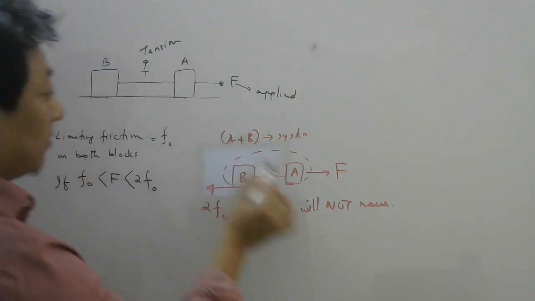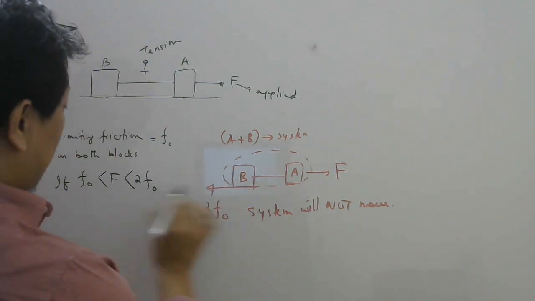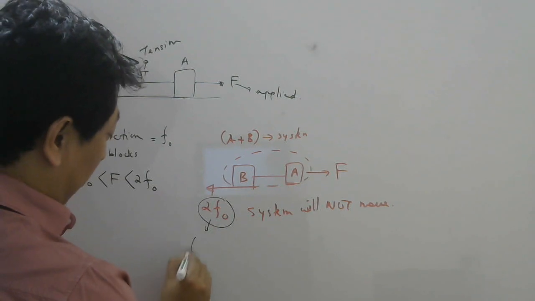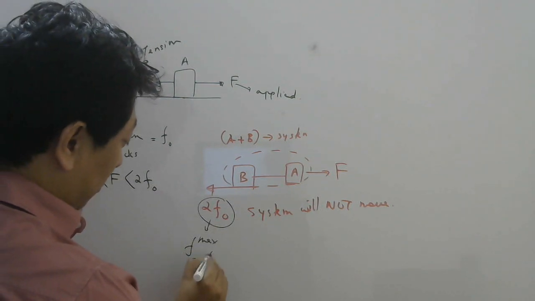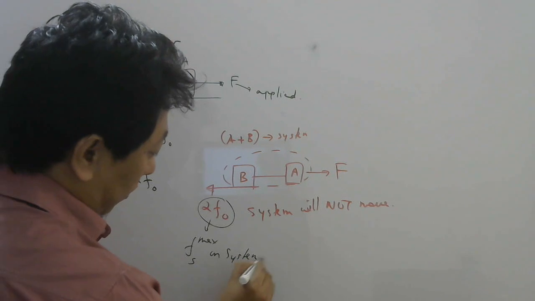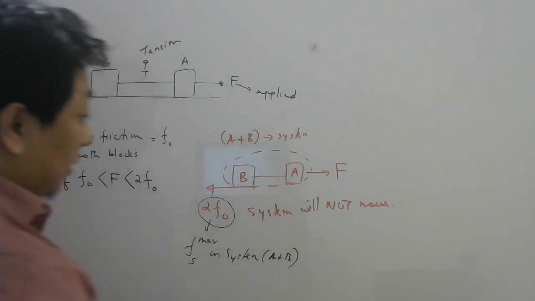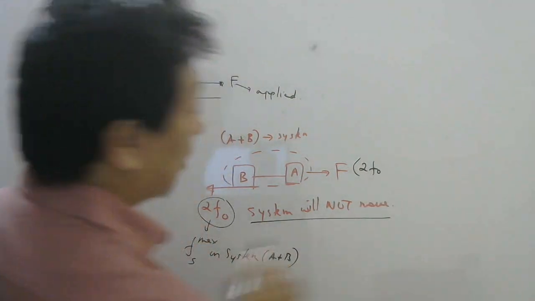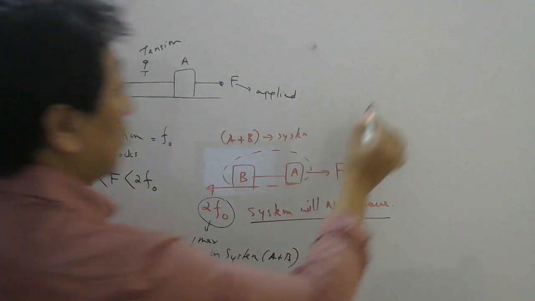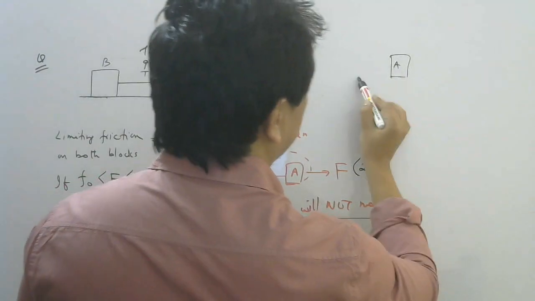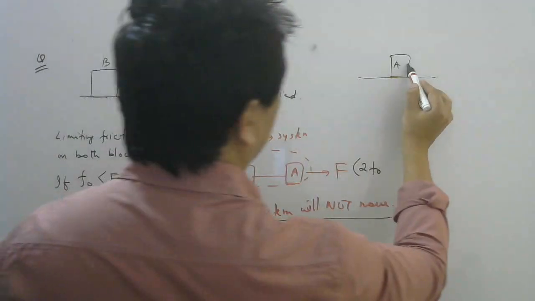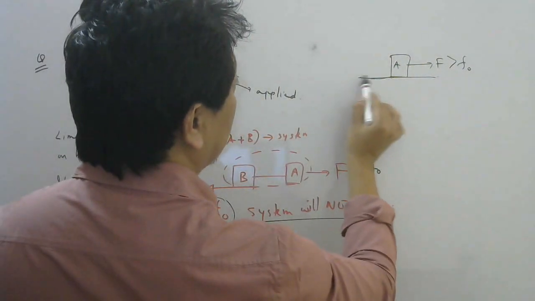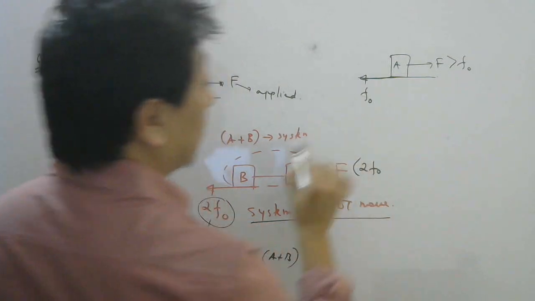Again, take whole thing as system first and check. Applied force is F. Maximum static friction in the backward direction is 2F naught. This is the maximum static friction on system. Which system? A plus B. Now your applied force is less than 2F naught. So system will not move now also. Now if you look at A, you are applying a force which is greater than F naught. And here friction can reach maximum how much? F naught. More than it cannot go.